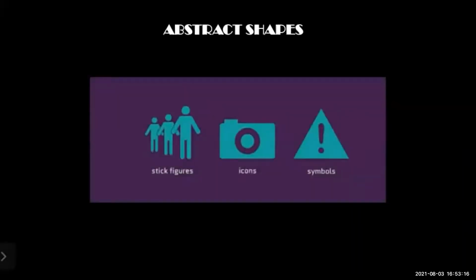Next one is abstract shape. Here you can see a figure that is a simplified representation, and in real life it is not an actual shape. It is for us to recognize, like the icon outside the bathroom, which is represented to let us know whether it is used by boys or girls.